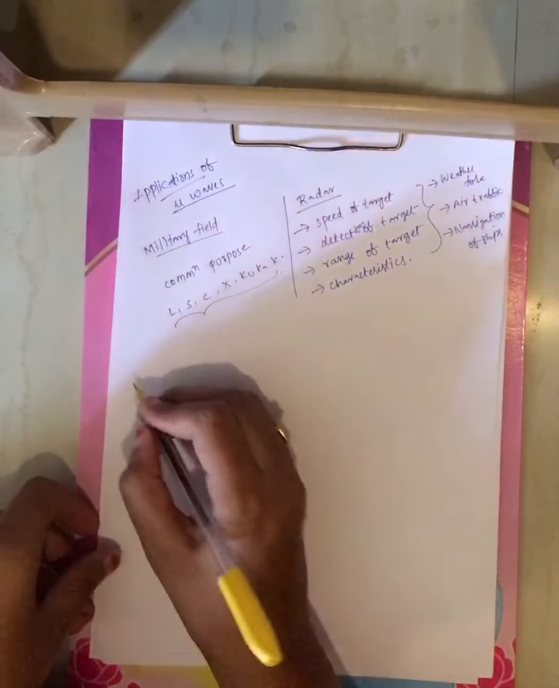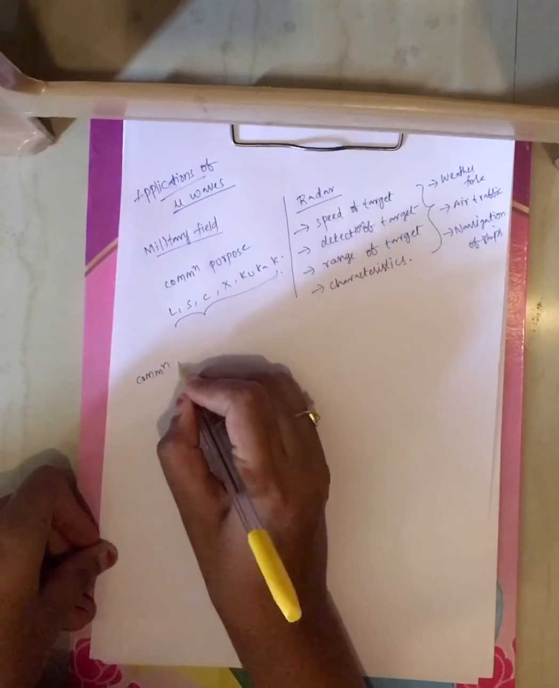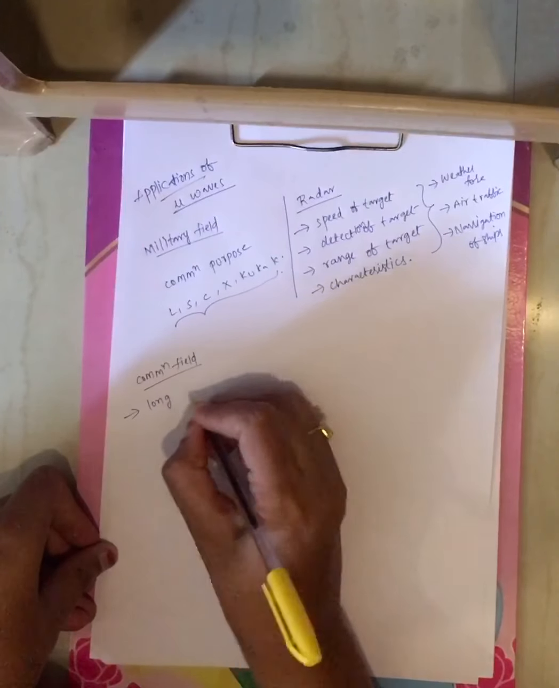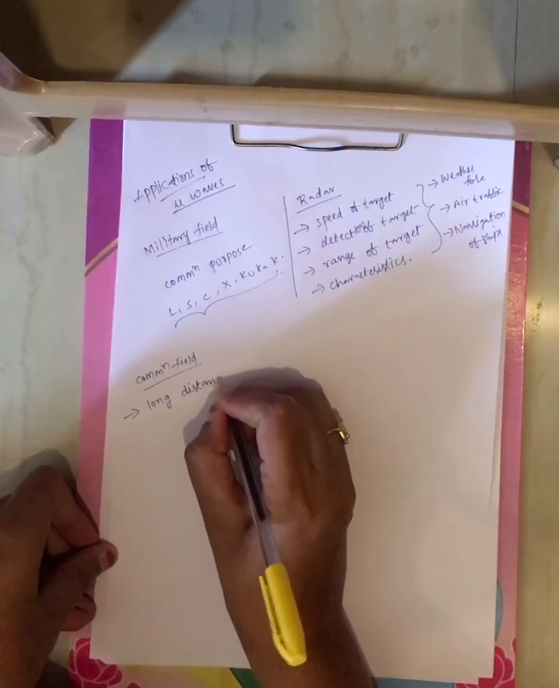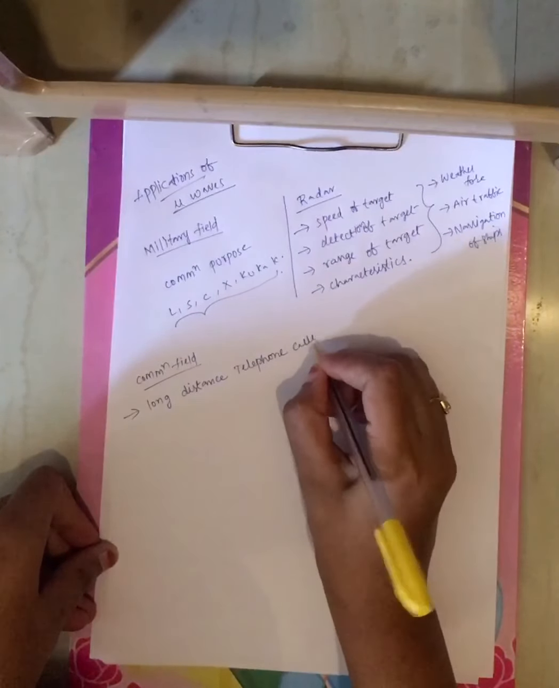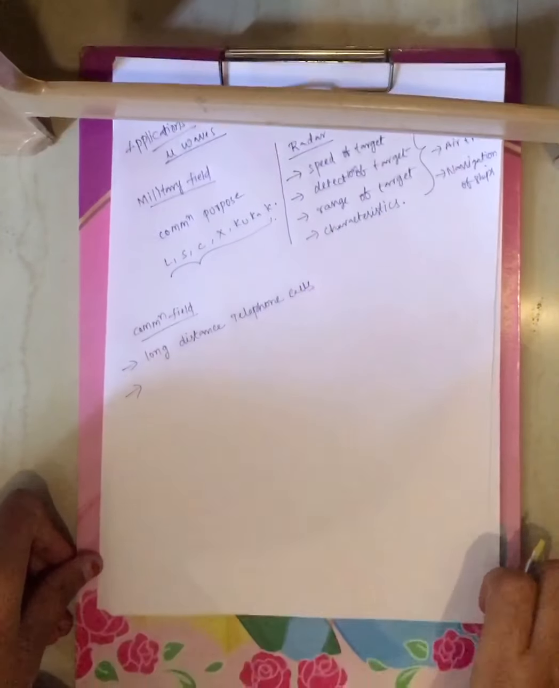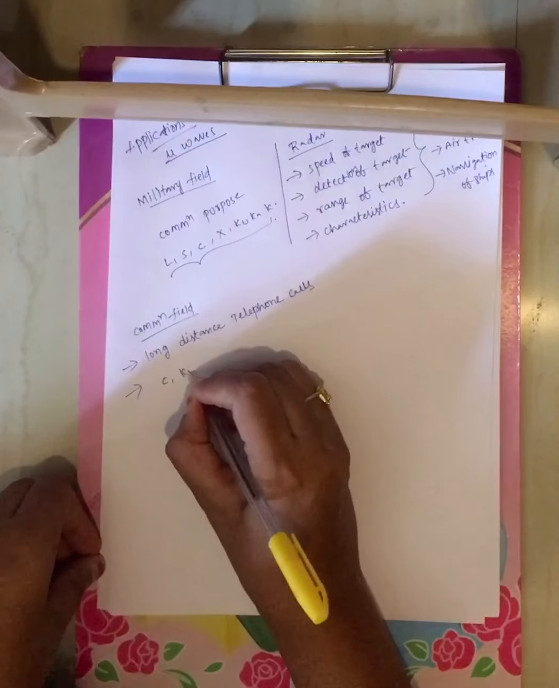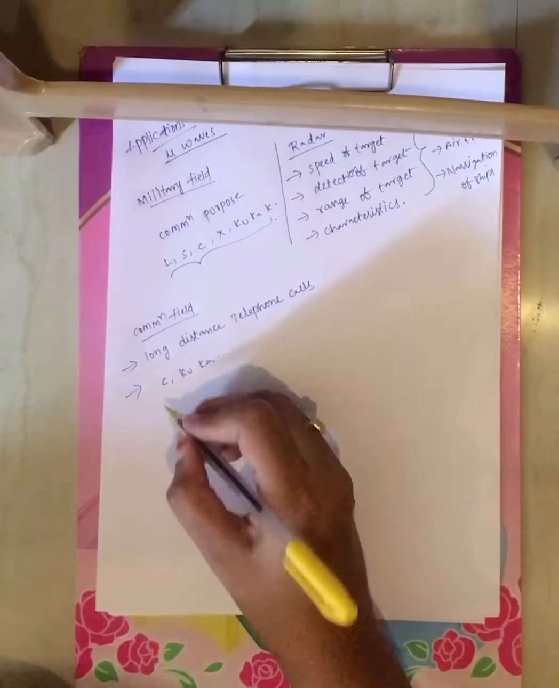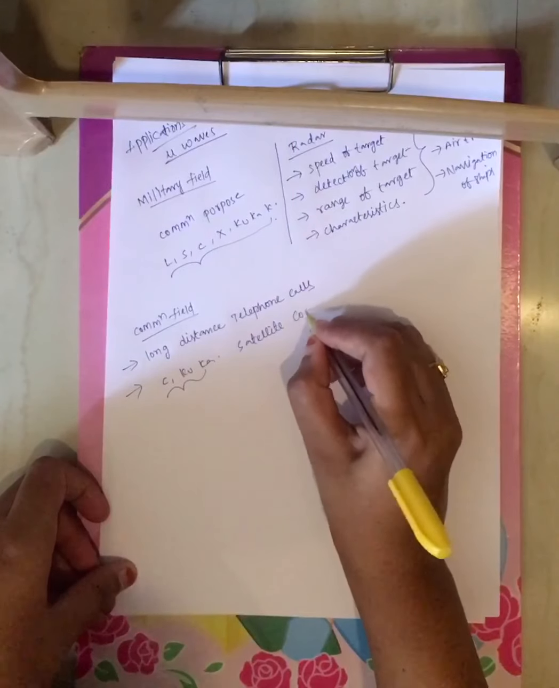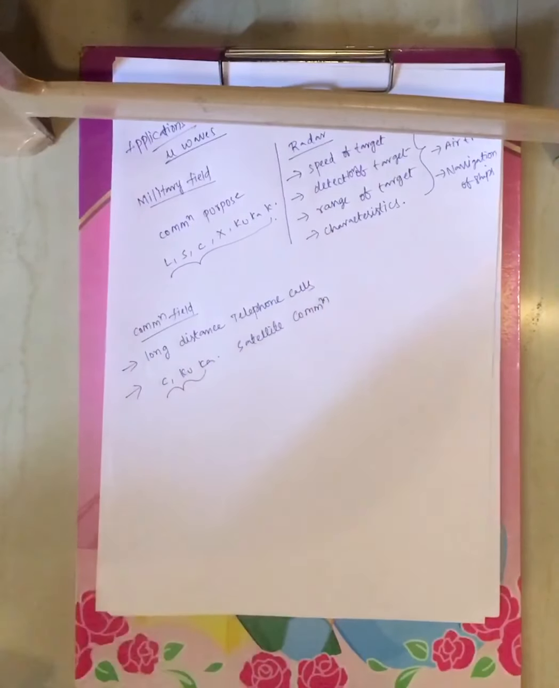Another field where microwaves are applied is the communication field. Under the communication field, microwaves are used for long distance telephone calls. This is one more application. Another application is that the C band, Ku band and Ka band are used in satellite communication. This is one more application of microwaves under the communication field.